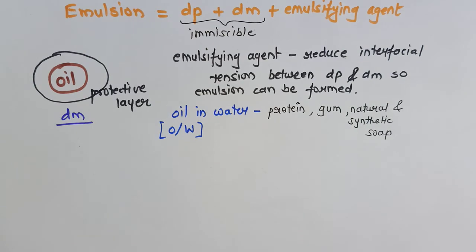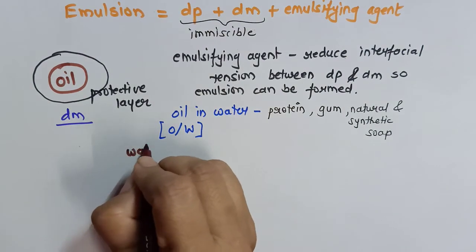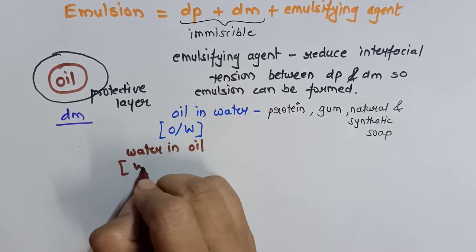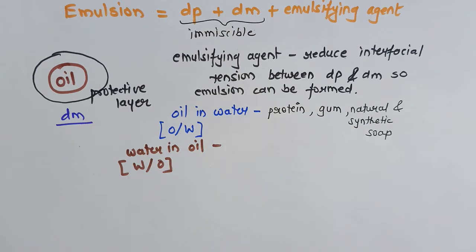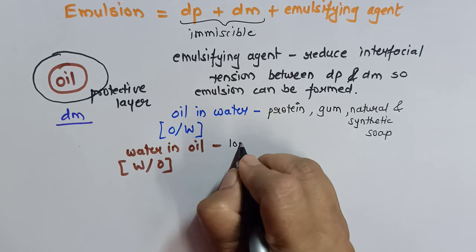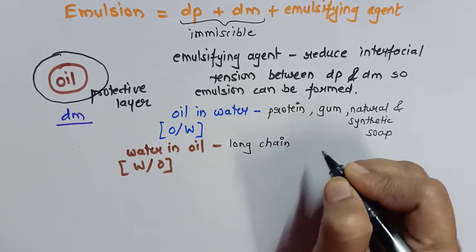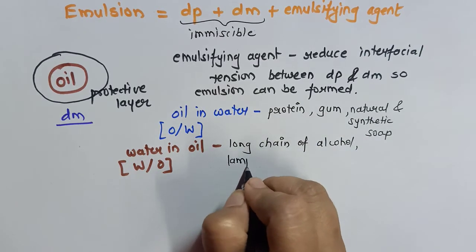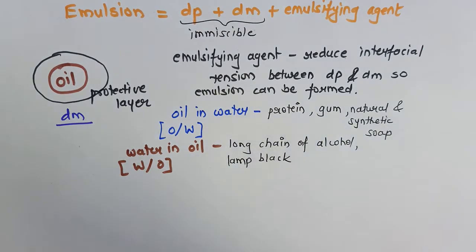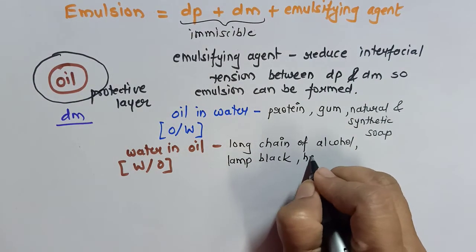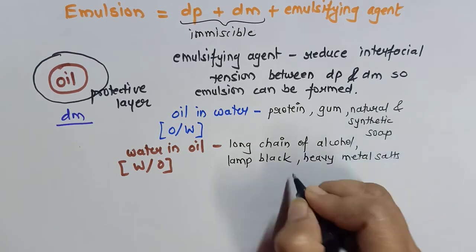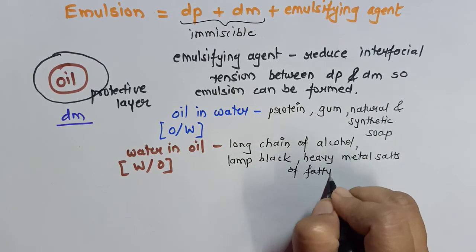Whereas for water in oil type of emulsion, water in oil can be represented as W/O. For this type of emulsion, we can use emulsifying agent like, let's say, long chain alcohol, lamp black, heavy metal salts of fatty acids, etc.